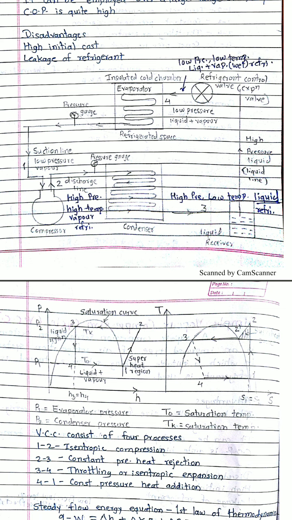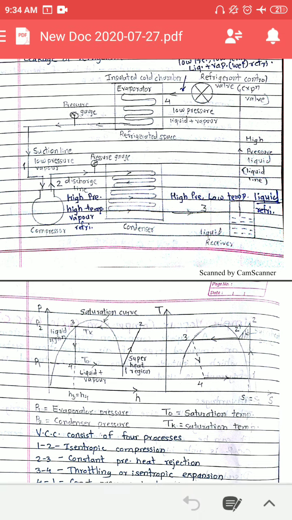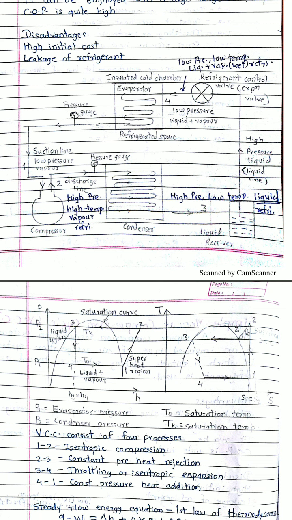So the suction pipe of this compressor is also called the suction line, and the discharge tube of the compressor is also called the discharge line. The compressor and condenser part is also called the high pressure system, and the expansion device and the evaporator are called the low pressure system, because in the compressor and condenser the pressure is high, and in the expansion device and the refrigerator the pressure is comparatively low.